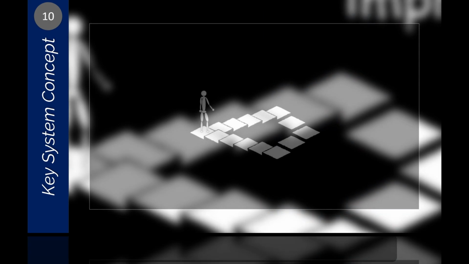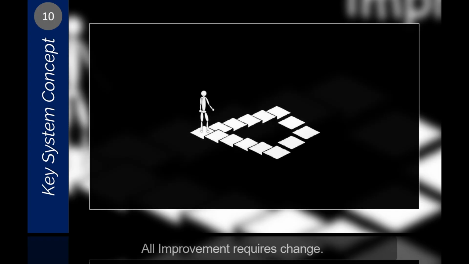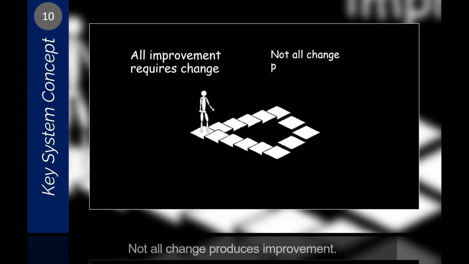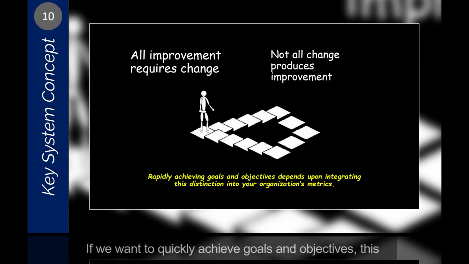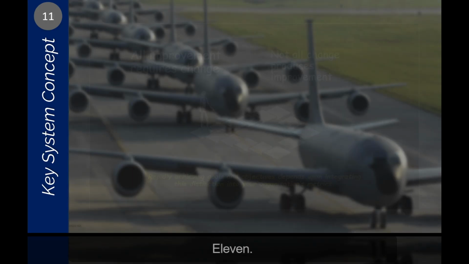10. All improvement requires change. Not all change produces improvement. If we want to quickly achieve goals and objectives, this vital distinction will be employed when developing metrics to be used in the organization.